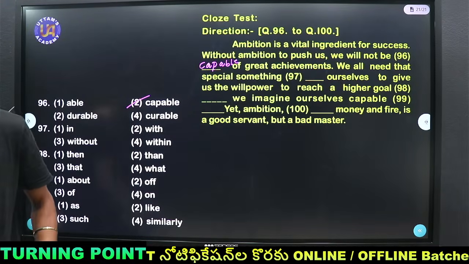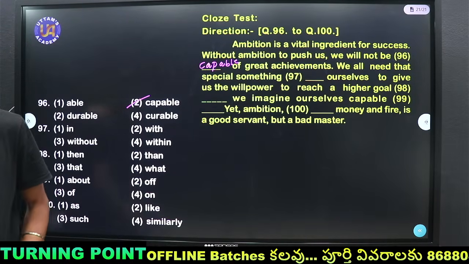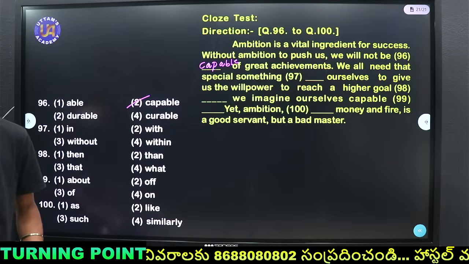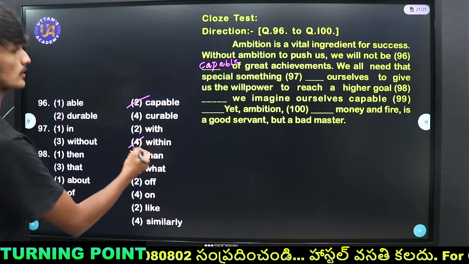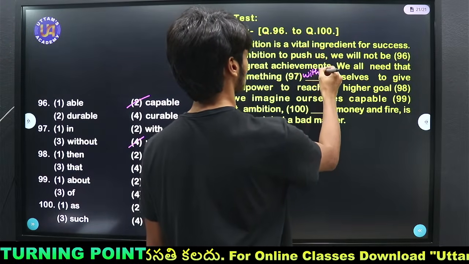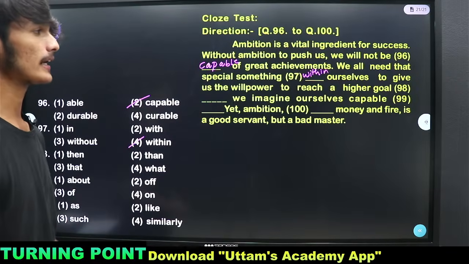Ram Nikita says A. Lucky says within. Niranjana says within. Lakshmi Prasanna says 4. Yes. So we all need that special something within ourselves to give us the willpower to reach a higher goal.